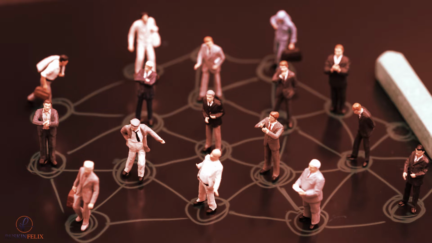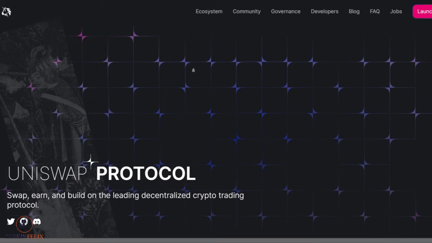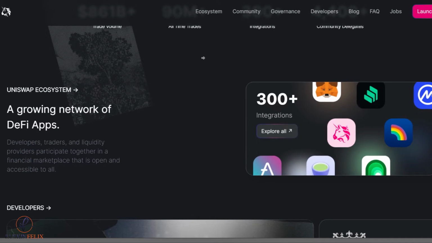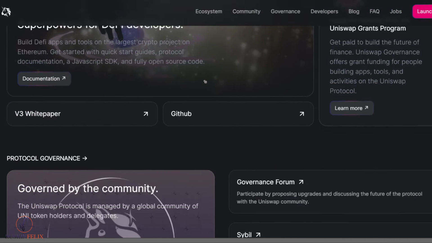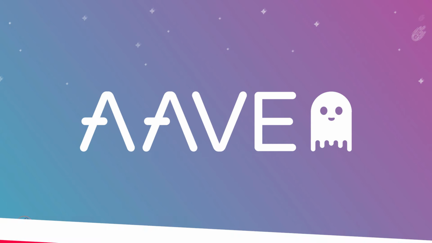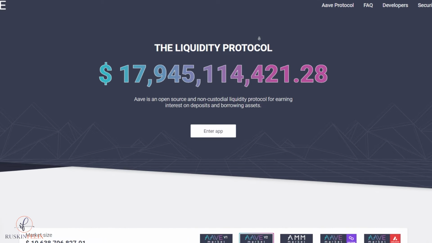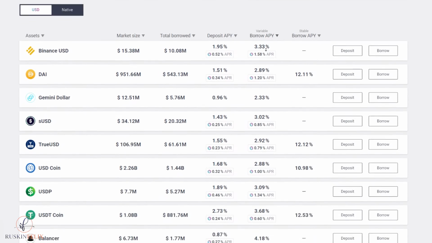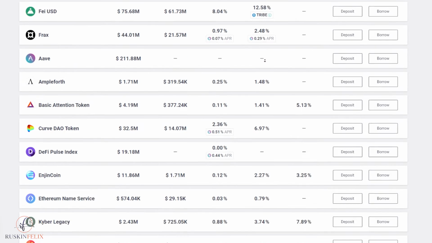Popular DAOs. Uniswap. Uniswap is one of the most popular decentralized exchanges with a self-sustained automated trading system. Its governance token UNI sits at the number one spot on CoinMarketCap with the largest market capitalization amongst DAOs in February 2022. AAVE. AAVE is a decentralized lending protocol where lenders earn interest by depositing funds into liquidity pools. Borrowers then use this liquidity to create crypto collaterals to receive flash loans.